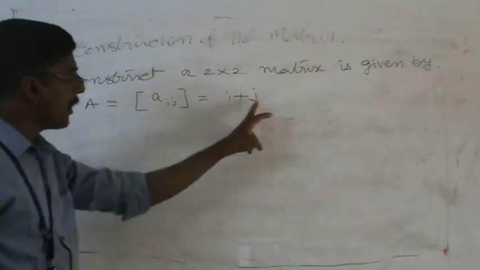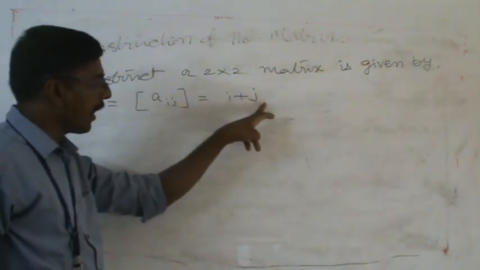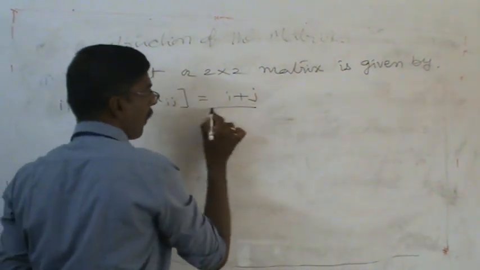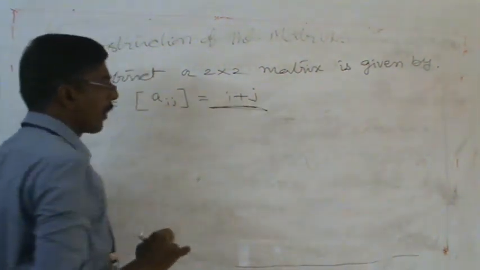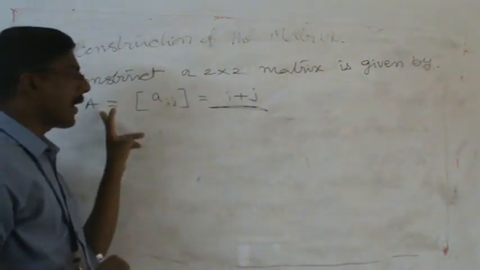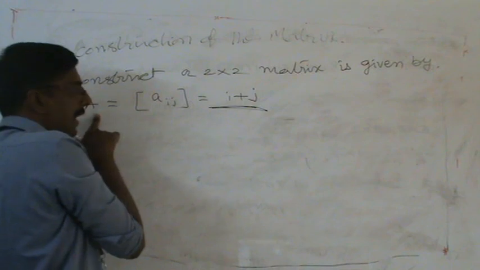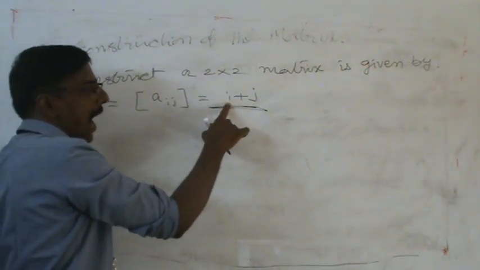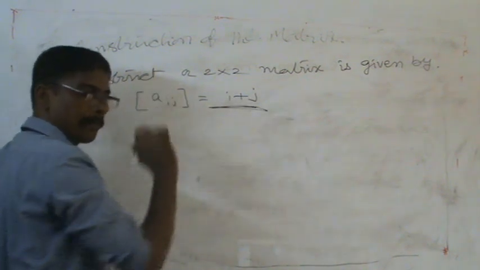This is always changing: i plus j, i by j, i plus 2j. This value varies always. This is the problem. They are asking the question, matrix A equals Aij, that is equal to i plus j.